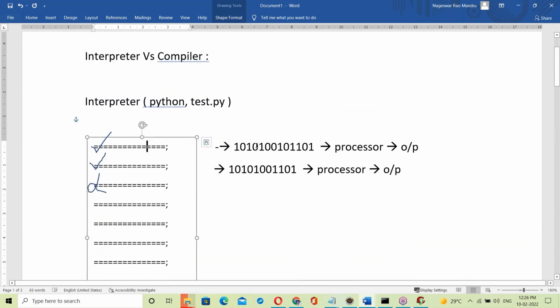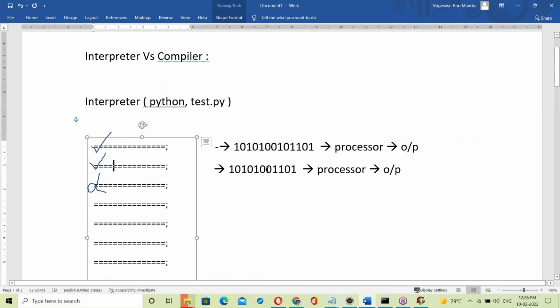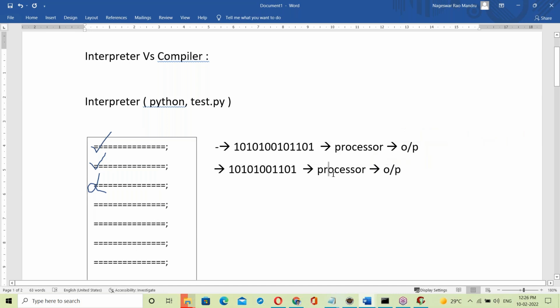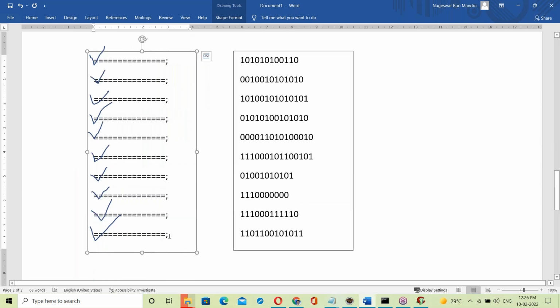With an interpreter, the first line is converted to binary code, given to the processor, and output is generated. The second line is converted to binary code and given to the processor, like this. It works line by line, and if any error comes, it simply stops. What is a compiler? The compiler checks the whole program from top to bottom and shows all the errors.